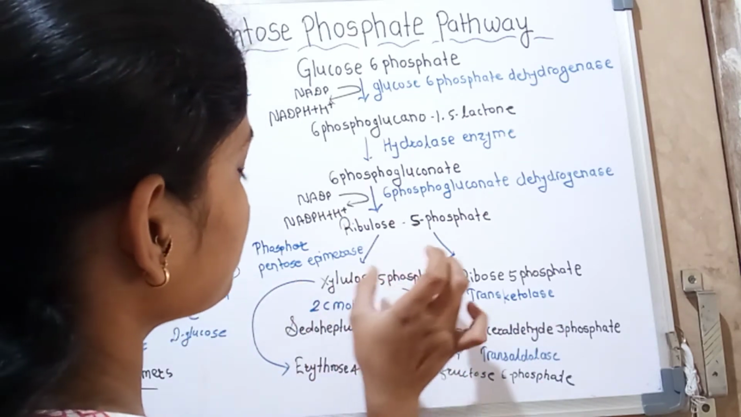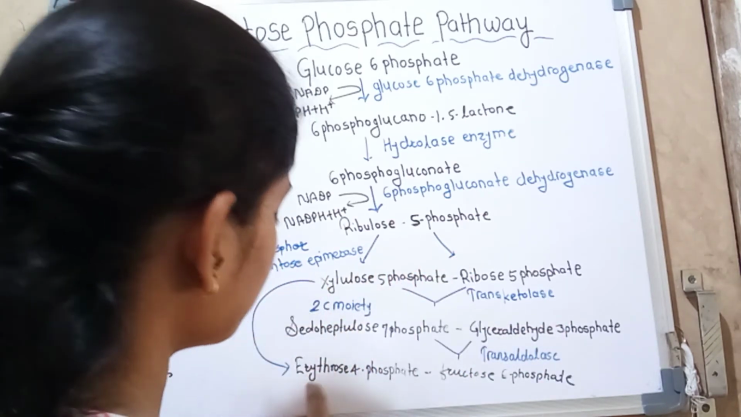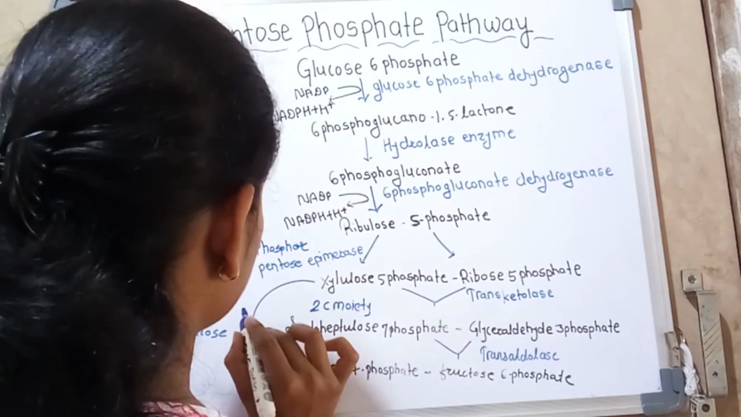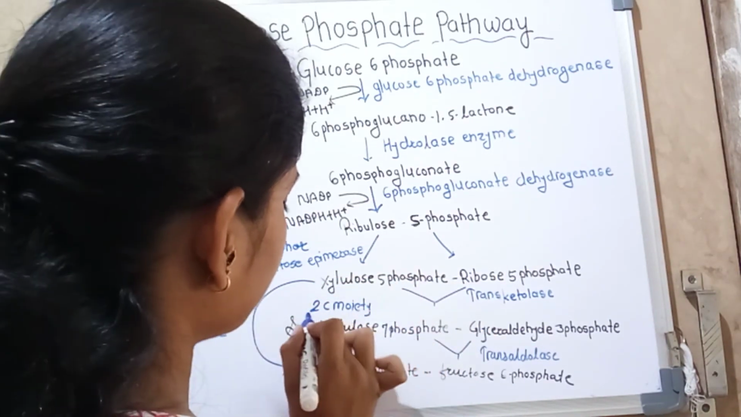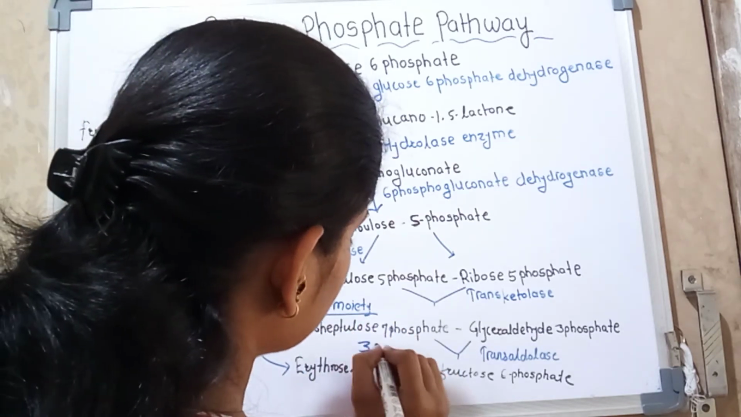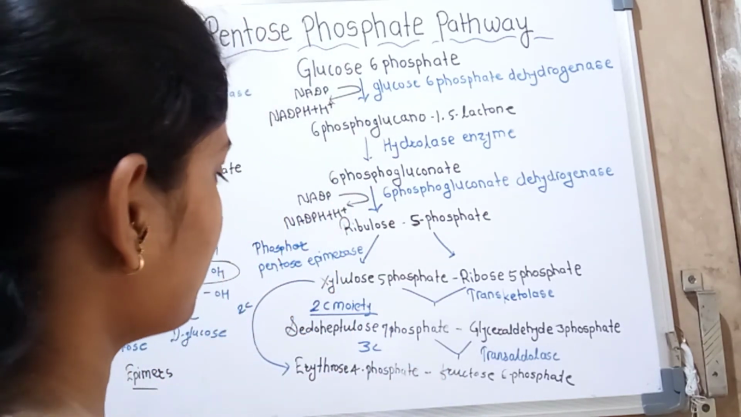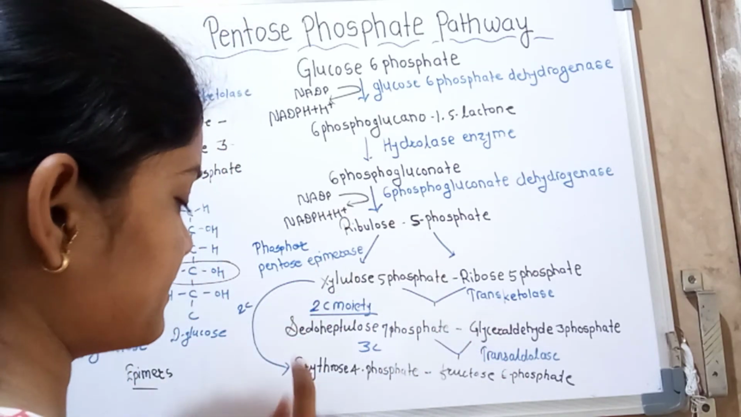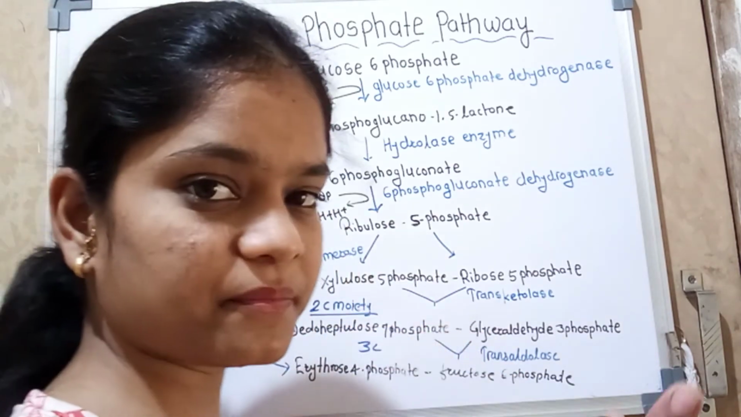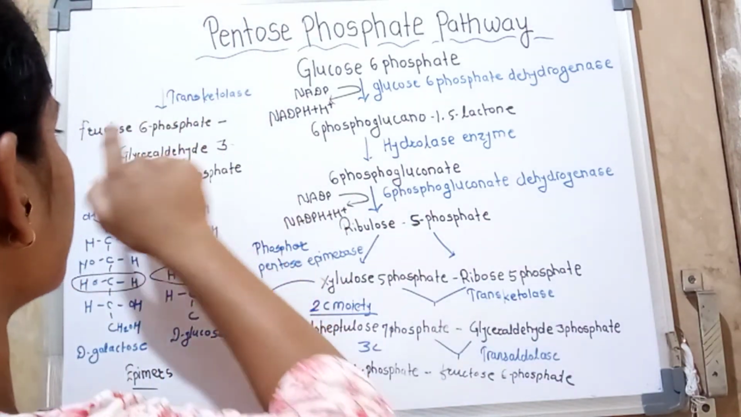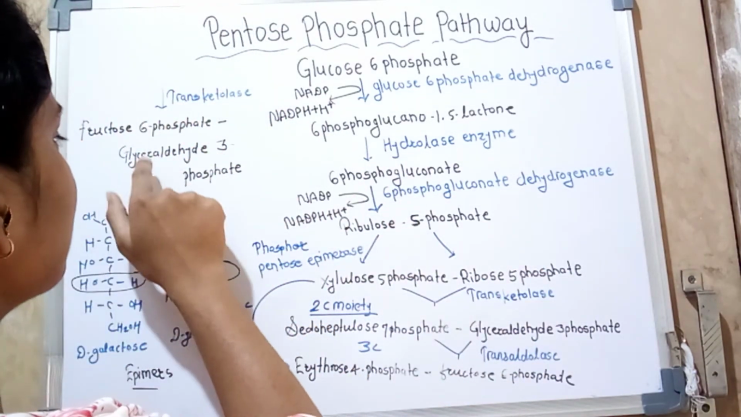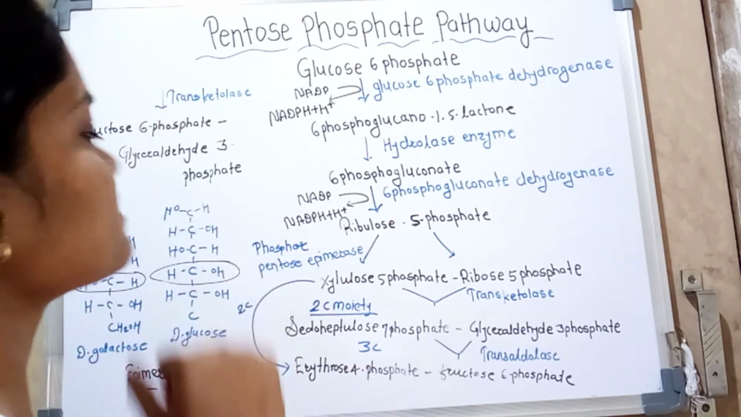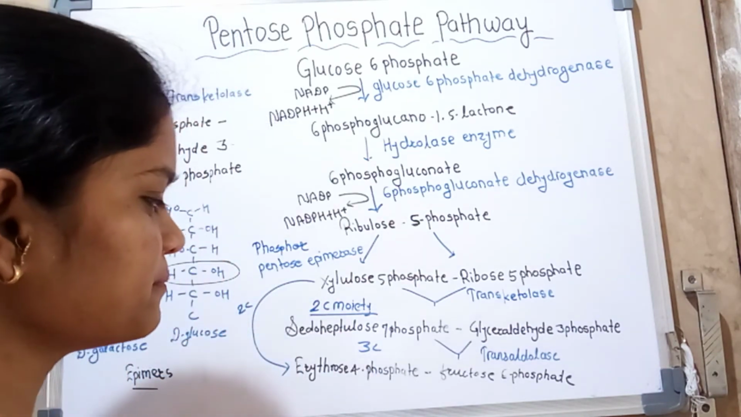Then xylulose 5-phosphate transfers its two-carbon moiety. Here is the two-carbon moiety and here is the three-carbon moiety. Xylulose 5-phosphate transfers the two-carbon moiety to erythrose 4-phosphate, and fructose 6-phosphate and glyceraldehyde 3-phosphate are formed by the enzyme transketolase.